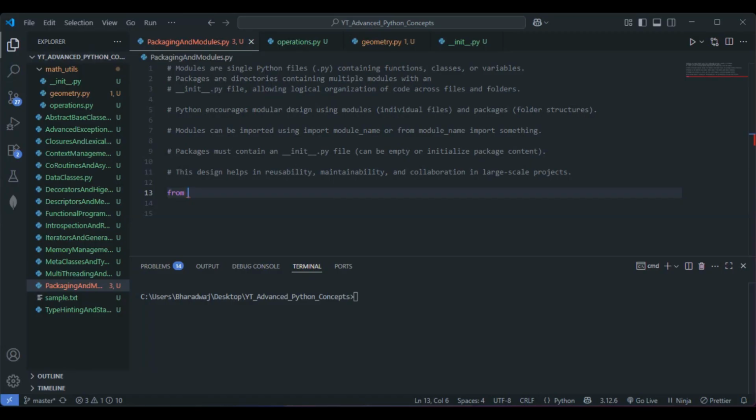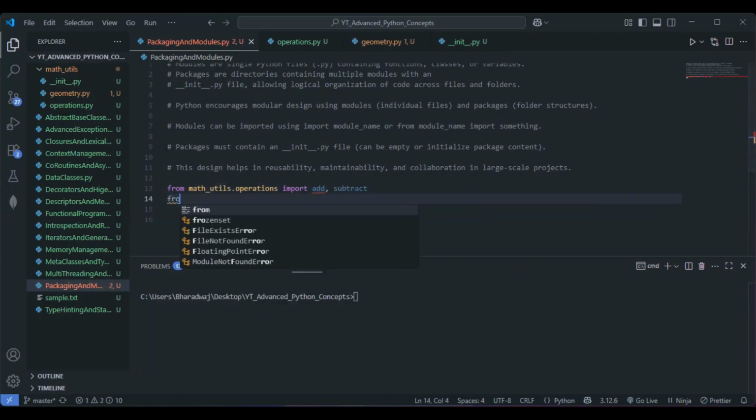So we have to import the add and subtract functions from operations, which is coming from the math_utils package, right? I'll go with from math_utils.operations, where operations is the file name and math_utils is the package name, nothing but the folder. So import add, subtract.